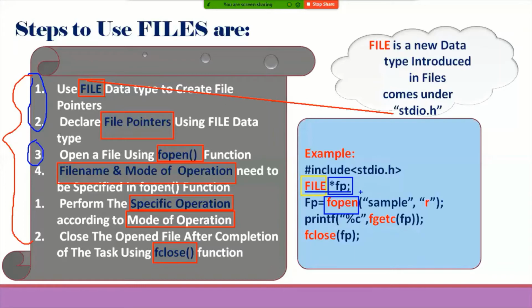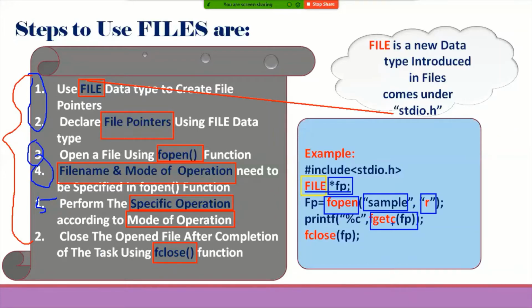The fourth step: while using the fopen function, we need to specify two arguments, the file name as well as the mode of operation, within double quotation marks. Then the fifth step is that we need to perform a specific operation. What operation are we doing here? We are reading data from the file with the help of the fgetc function. That is about the fifth step.